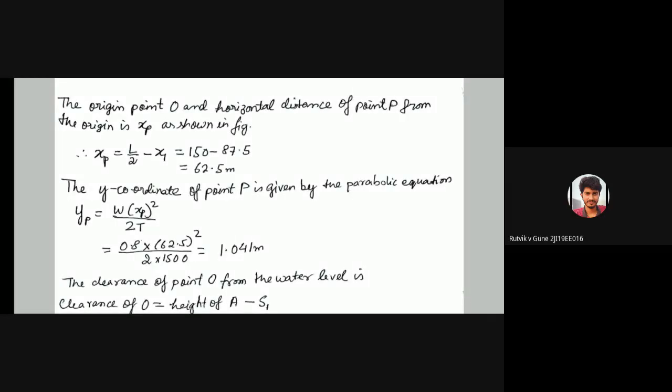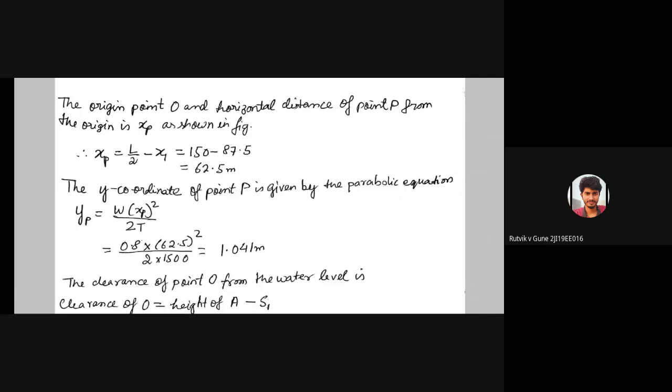You see the origin point O, that is, we consider it as origin. The lowest point O is considered as the origin, and the horizontal distance from P is XP, that I have drawn. It was written XP. So that XP distance is actually given, means you can have the coordinates of the point P from that. So XP is that coordinate, and we need YP also. If I get XP and YP, XP YP is the coordinate of the point P, which is the midway point.